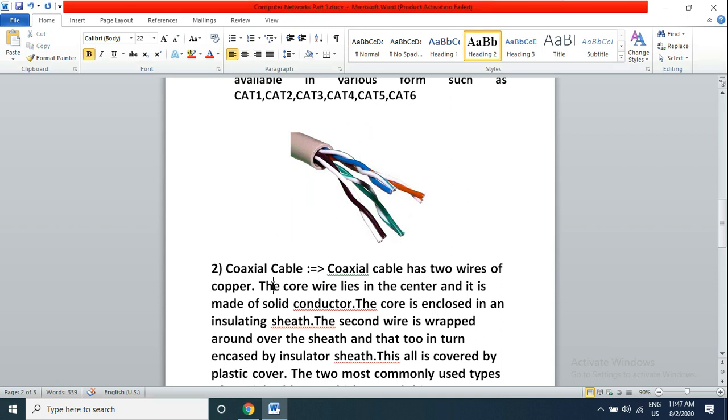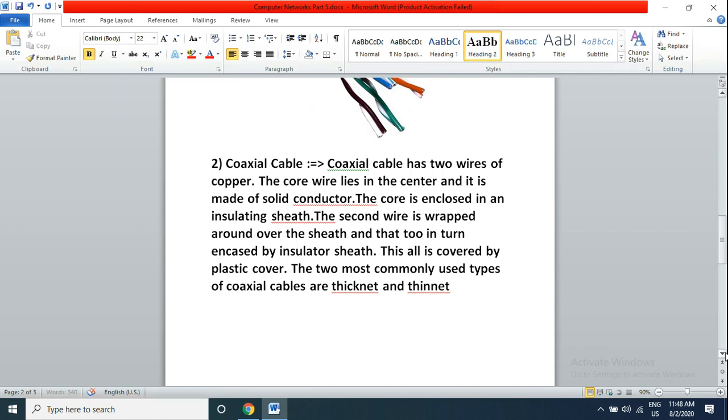Then the second very important cable is coaxial cable. Generally twisted pair cable is used in telephone lines, and second is coaxial cable. Coaxial cable has two wires of copper. The copper wire lies in the center and is made of a solid conductor. The core is enclosed in an insulated sheet. The second wire is wrapped around over the sheet, and that in turn is encased by an insulator sheet. This all is covered by a plastic cover. We can learn about this with the help of this diagram.